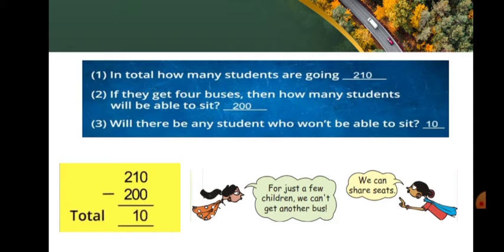In total, how many students are going? 210 students are going. If they get 4 buses, then how many students will be able to sit? Only 200 students will be able to sit. Will there be any student who won't be able to sit? Yes, let me subtract 200 from the total number of students. 210 minus 200 is equal to 10. Yes, 10 students won't be able to sit. For just a few children, we can't get another bus. Yes, we can share seats.